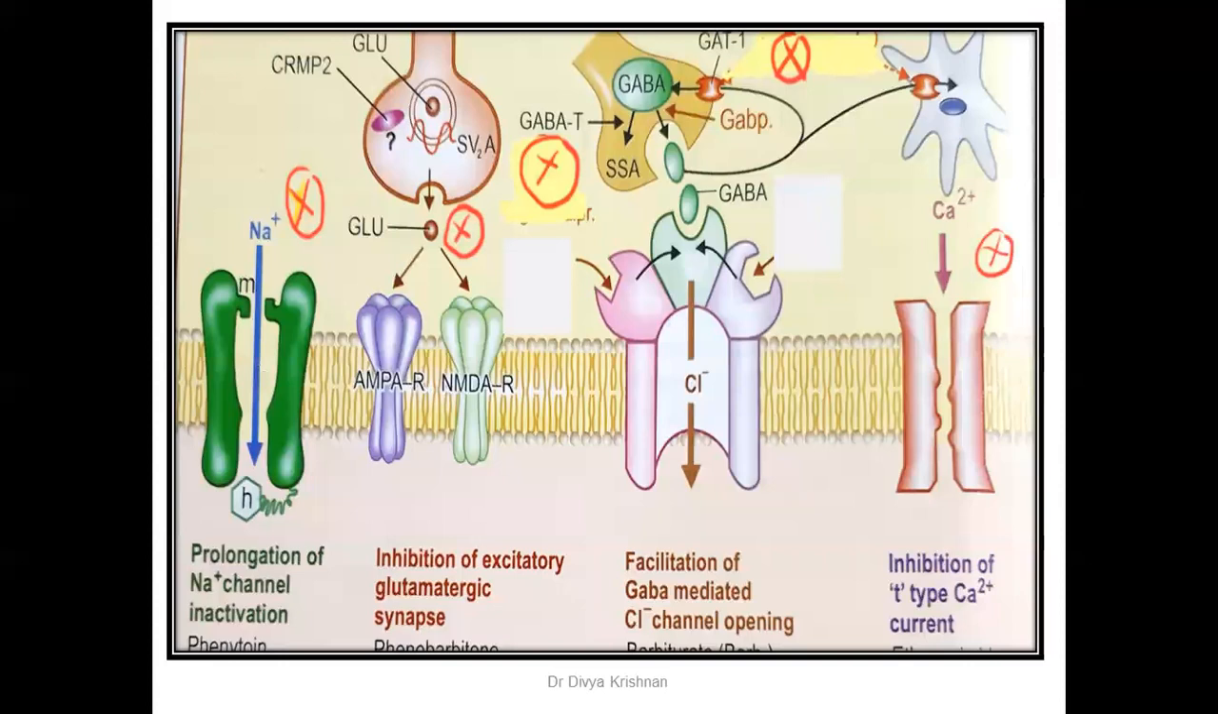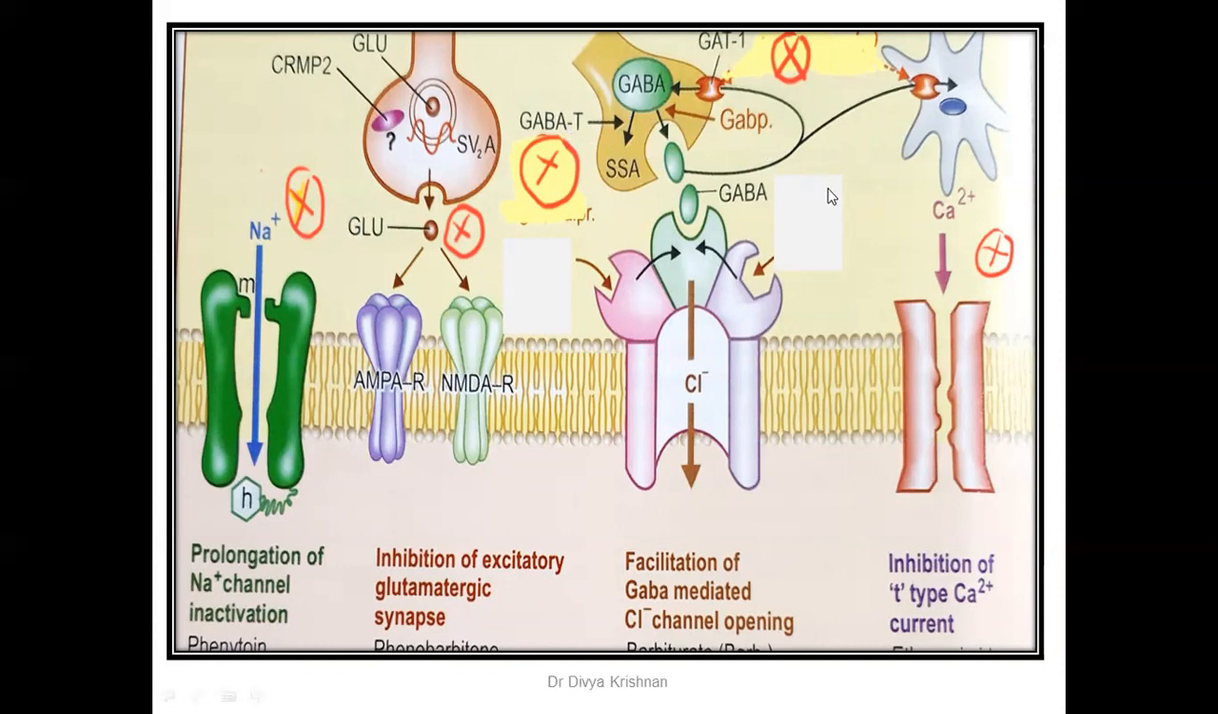So all these diagrams which we have discussed, it is applicable to the actions of sodium valproate. It is once again prolonging the inactivated state of sodium channel, inhibiting the excitatory glutamatergic receptors. It is increasing the GABA activity by increasing the synthesis from glutamic acid, as well as it is preventing the degradation of GABA by inhibiting the GABA transaminase enzyme. You can see the GABA is degraded into succinic semi-aldehyde, SSA, by the enzyme GABA transaminase. And this enzyme also is inhibited by sodium valproate.